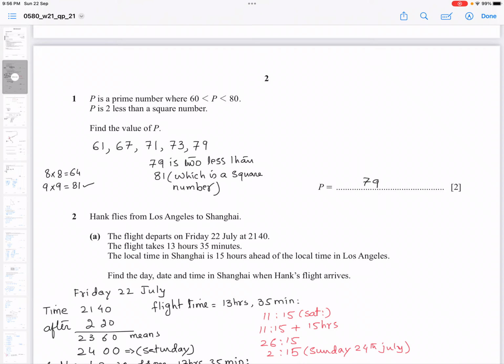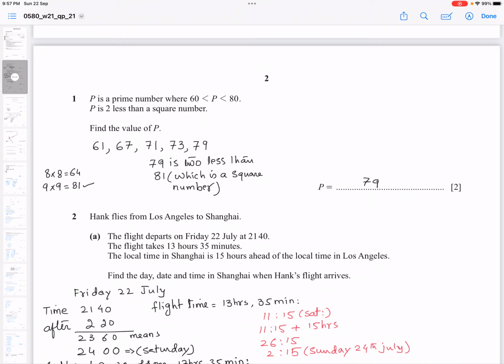So now let's try to find out: P is a number which is 2 less than a square number. On the left side I wrote some square numbers. 8 into 8 is 64. So 64 is a square number. There is no number in these prime numbers which is 2 less than 64.